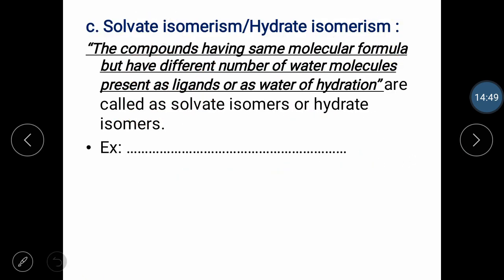So if you see the definition once, the compounds having the same molecular formula but a different number of water molecules present as ligands or as water of hydration are called solvate isomers or hydrate isomers, while the phenomenon is called solvate isomerism or hydrate isomerism. It is nice if you can replace the term compounds with complexes. The complexes having the same molecular formula but a different number of water molecules present as ligands are called hydrate isomers, and the phenomenon is called hydrate isomerism.